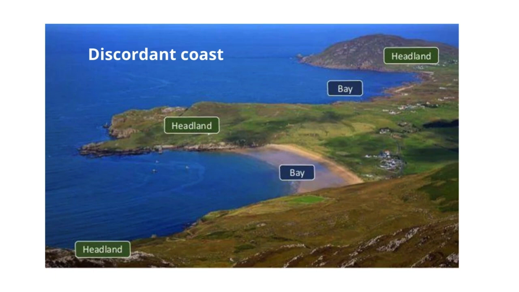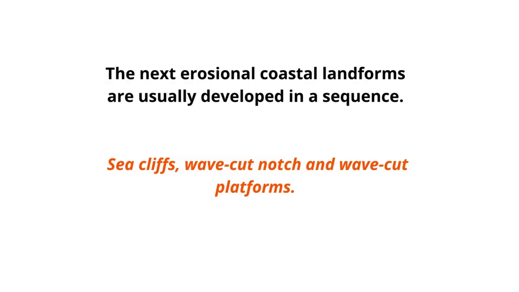This image shows a discordant coast with a sequence of bays and headlands. These lovely sandy bays are formed as the weaker sections of coastline here have been eroded. The headlands stick out as they are harder, more resistant rock which is not as easily eroded. The next coastal landforms are usually developed in a sequence: sea cliffs, wave-cut notch, and wave-cut platforms.